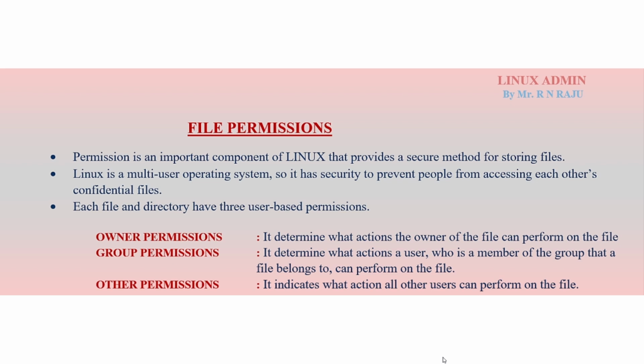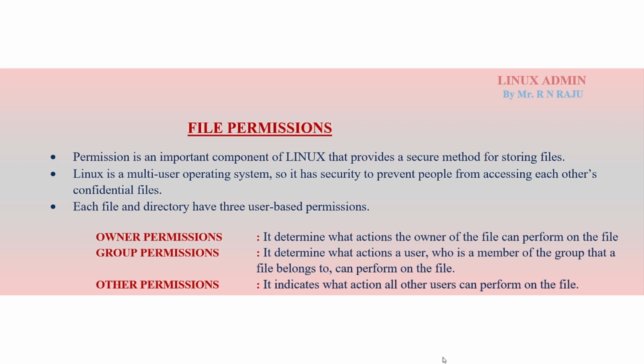Owner permissions means who created the resource. For example, if I create any file, who is the owner of that file? Myself only. So I am the owner of the file, so it is a user permission.